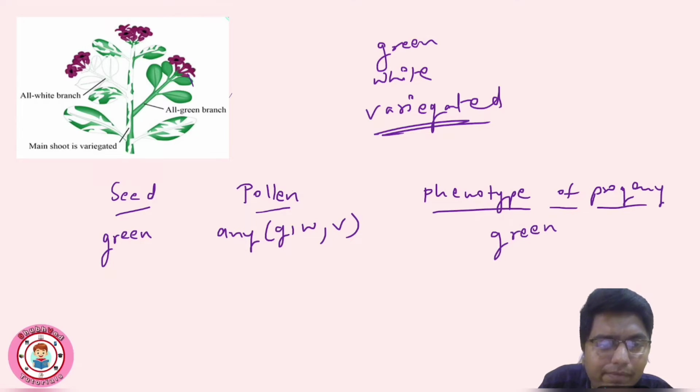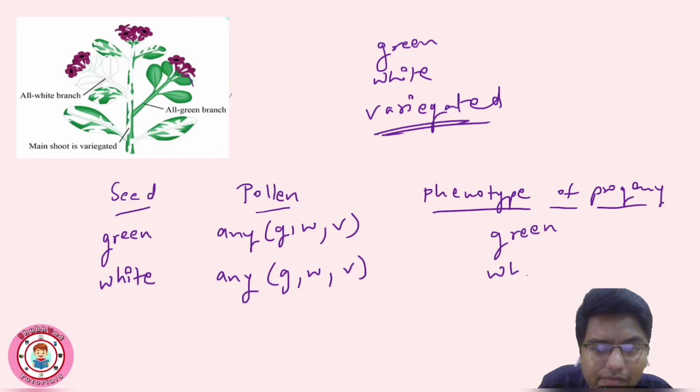Any pollen it may be. The seed is green, the phenotype progeny will also be green. In the next case, if the seed was taken from white branch flower, and again pollen may be any, green, white, or variegated, the phenotype will be white only.